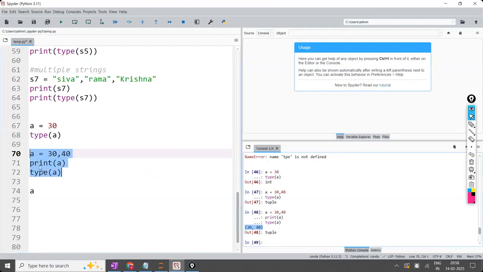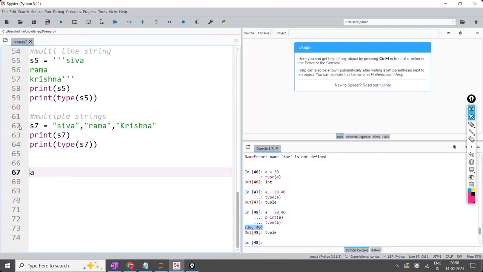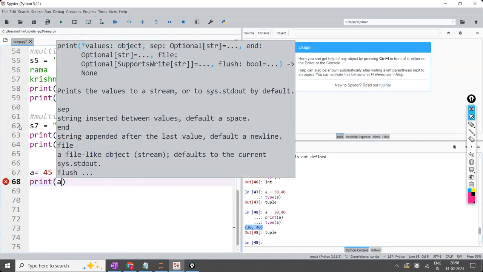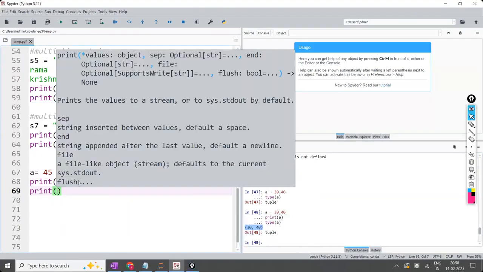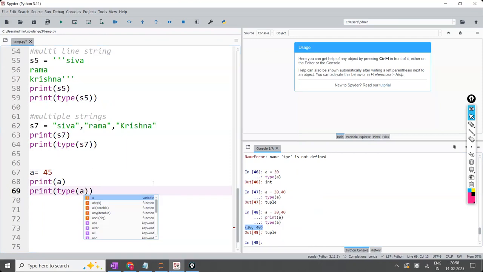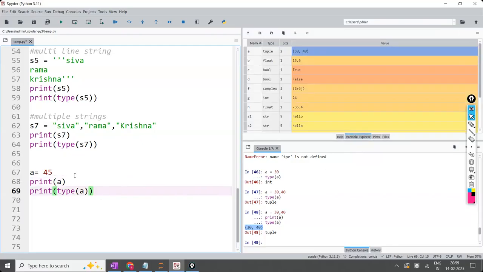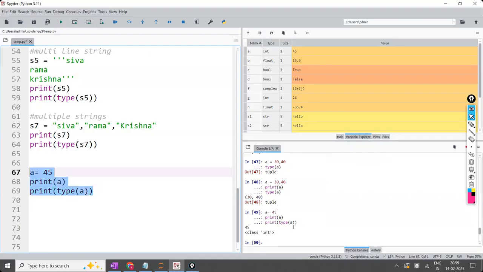So now clearly observe this one. A is equal to 45, and I'm printing A. What is A? 45. And what is the type of A? In other programming languages and IDEs, you have to write print type of A. But in Spyder, directly by opening the variable explorer, you can see. Now, what is the A value? 45. Okay, I'm going to execute this one. Once I execute, what is the A value now? 45. What is the data type? Int type. Okay, is that fine now, everyone?